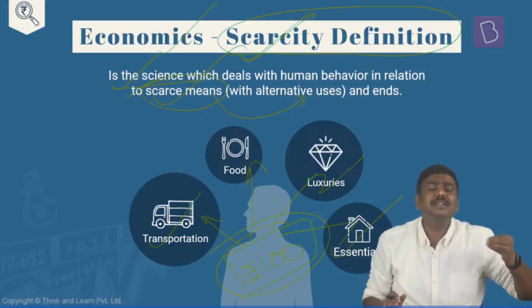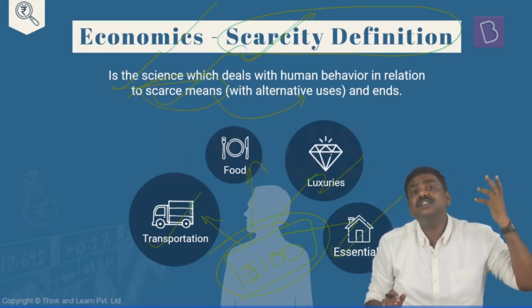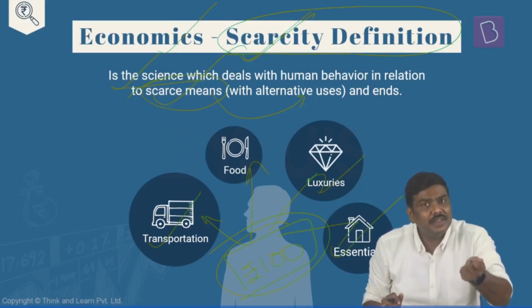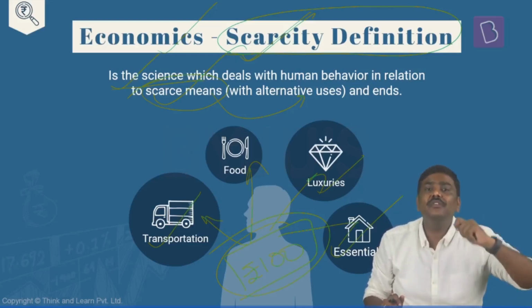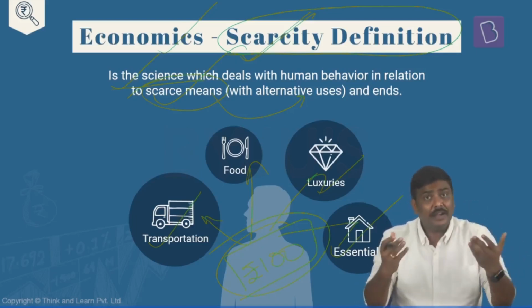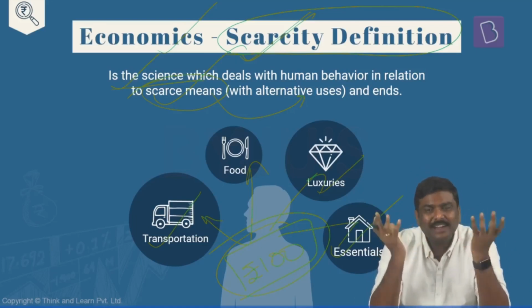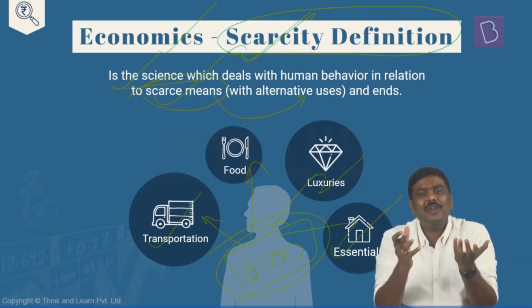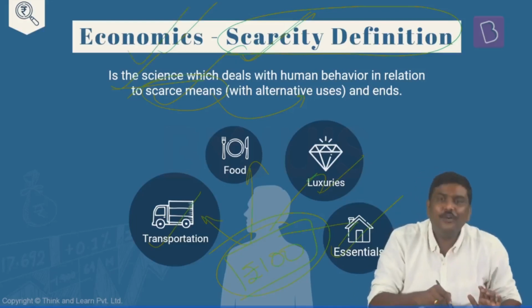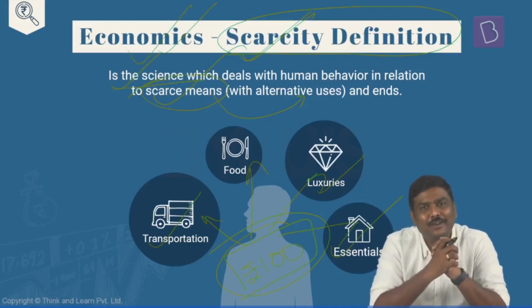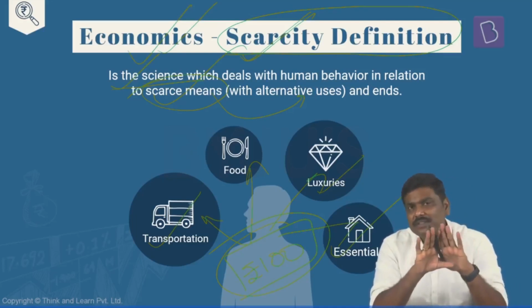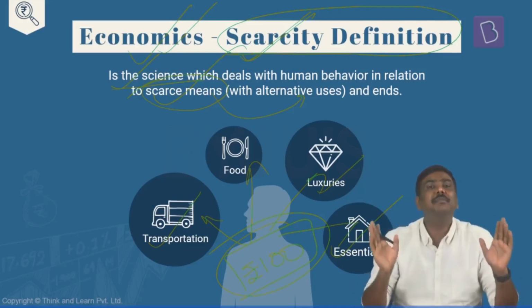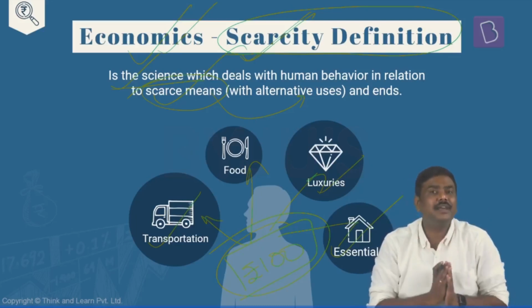Should you use it to purchase, let's say, certain essentials for the household? How much savings you must have? How much money you should keep in your bank? How much money you should give to your, let's say, parents, etc. So basically, if you keep on doing that kind of a calculation, essentially what you're doing is following the scarcity definition of economics. So this is a basic definition. If you remember this, more than sufficient, right? You don't have to mug up multiple definitions to understand economics.